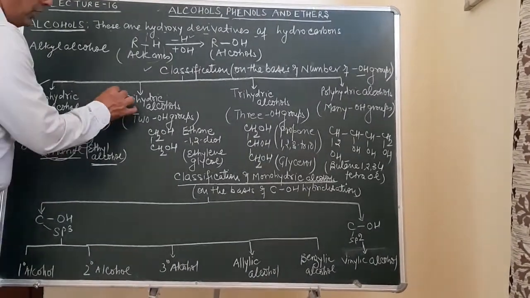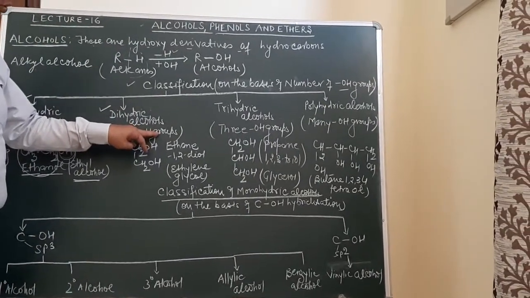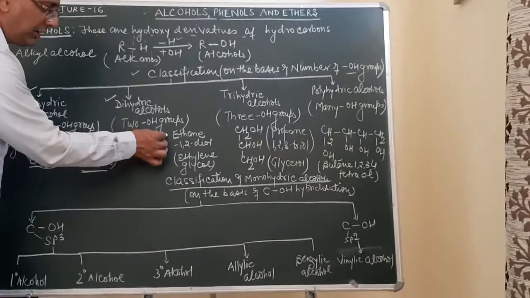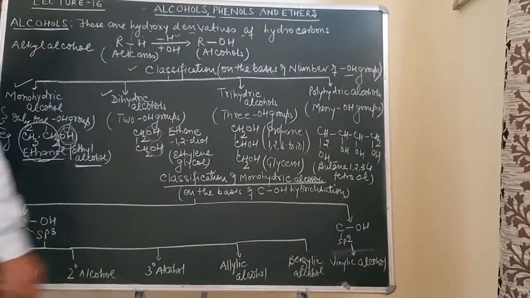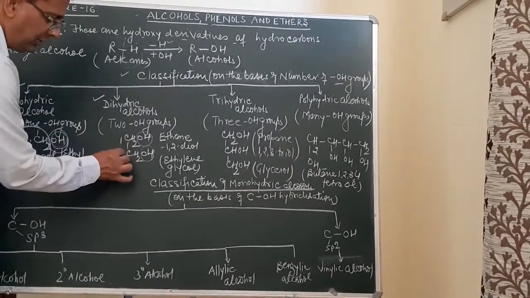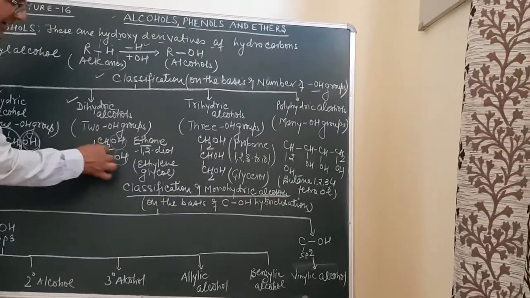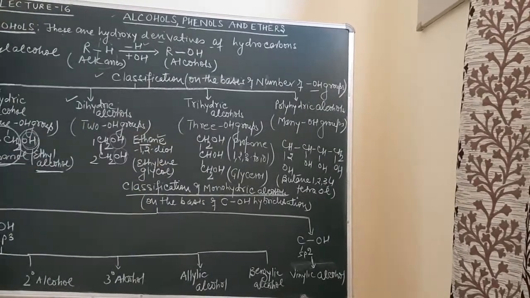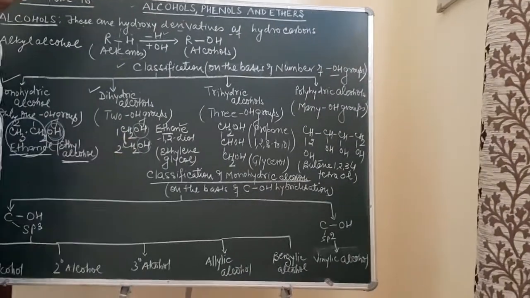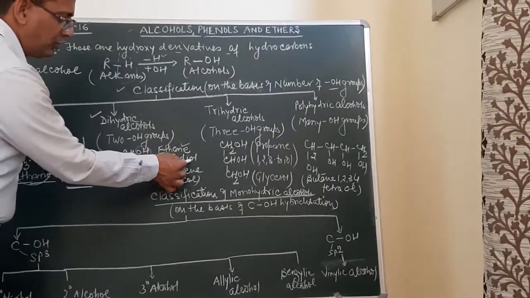Now, dihydric alcohols. All those alcohols which contain two OH groups are called dihydric alcohols. As for example, CH2OH, CH2OH. It is containing two OH groups, so these are dihydric alcohols. Now, for the IUPAC name of this, let us number it, 1, 2. For 2 carbon atoms, what is the root word? Eth. Between the carbon and carbon atom, what type of bond is present? Single. So this will be ethane. At number 1 position, what is present? OH. Number 2 position? OH. What is the secondary suffix for OH? Ol. How many times is it present? Twice. So it will be ethane 1,2-diol.